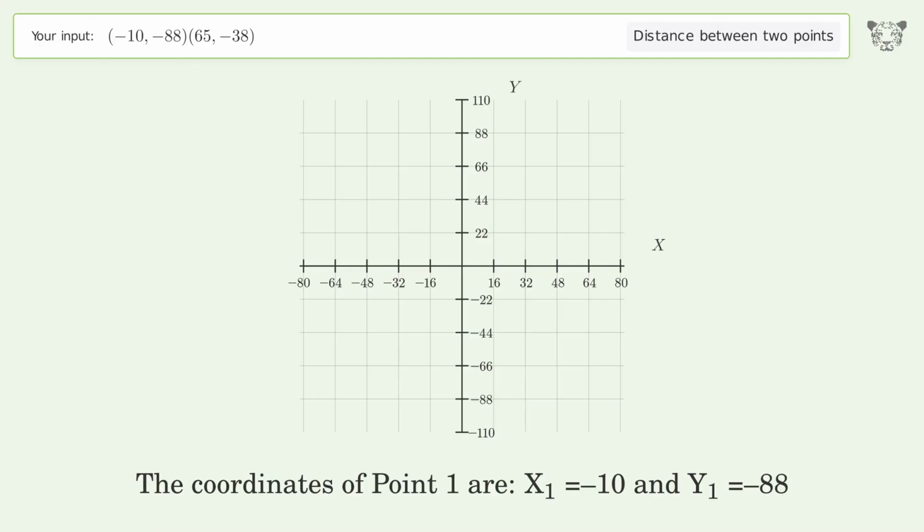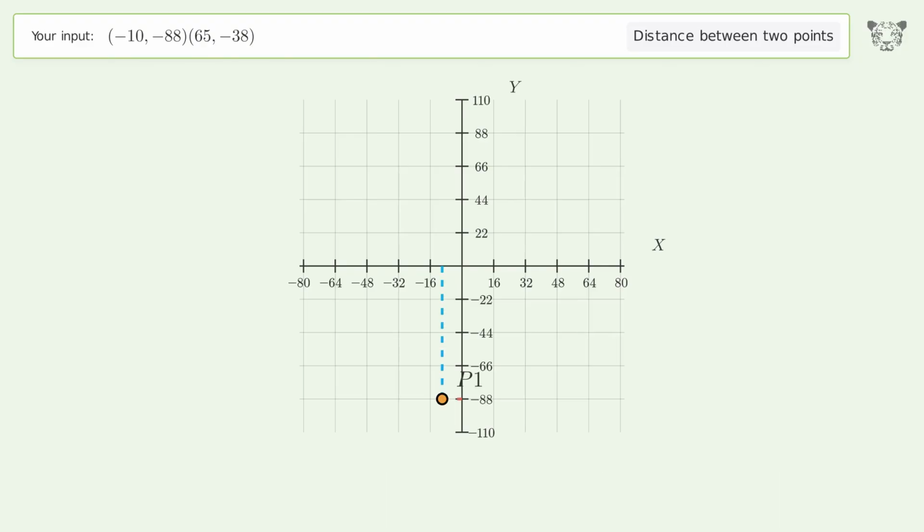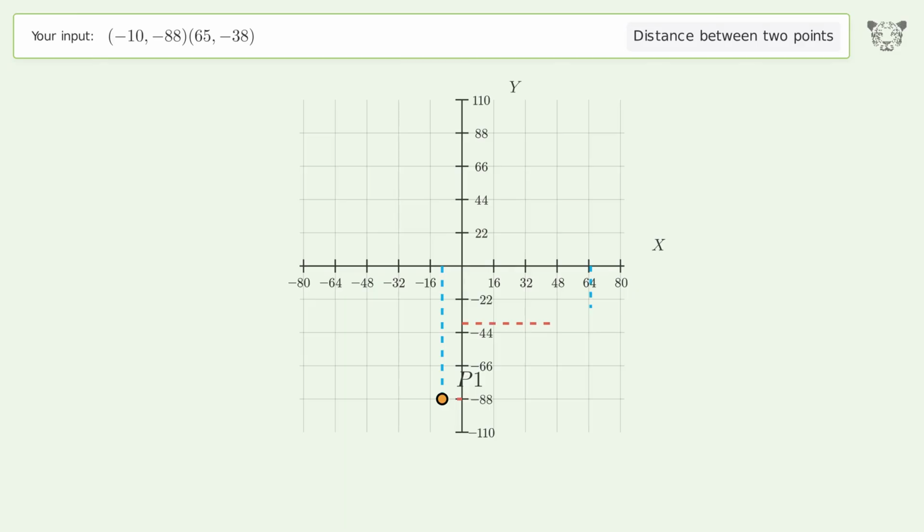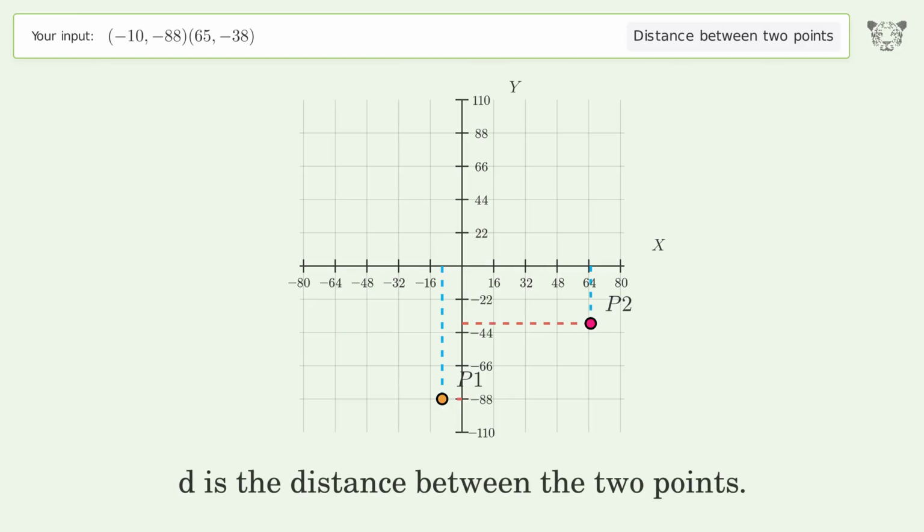The coordinates of point 1 are x1 equals -10 and y1 equals -88. The coordinates of point 2 are x2 equals 65 and y2 equals -38. D is the distance between the 2 points.